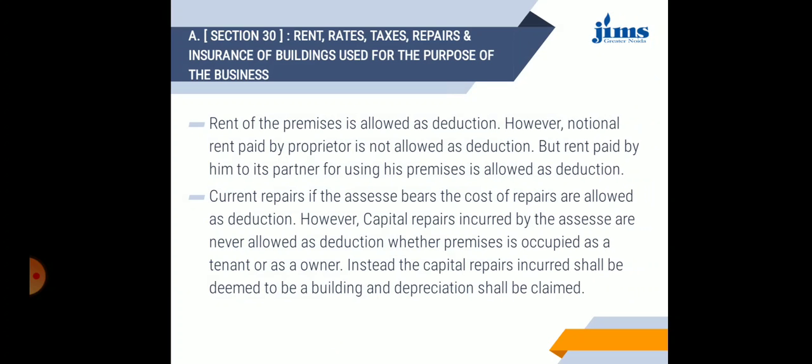So if any sort of repair is done in the building and loans have been taken for that, then that is totally deducted. But if the owner himself is using his own cash for the maintenance and repair purpose, then that is not deductible under profits and gains of business and profession.